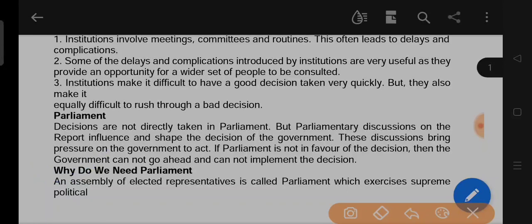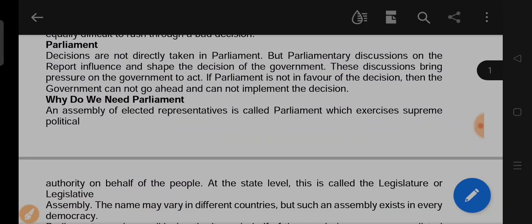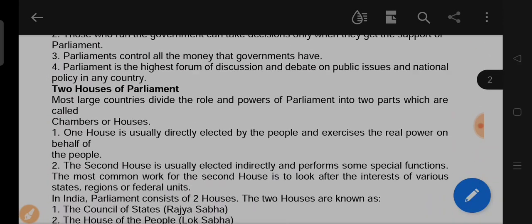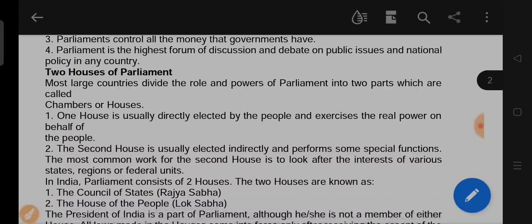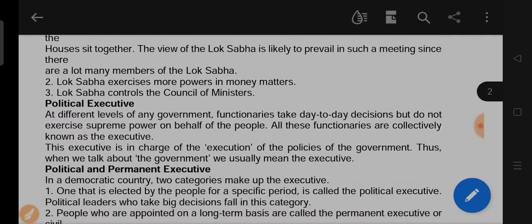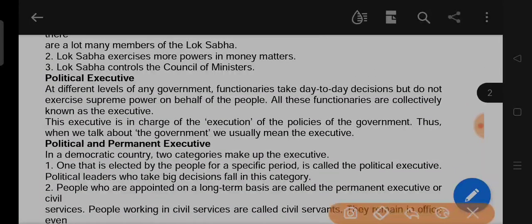We have also known the meaning of parliament and the houses of parliament. Two houses of parliament, Lok Sabha and Rajya Sabha. Political executive, political and permanent executive.